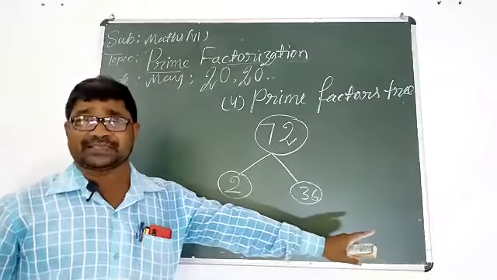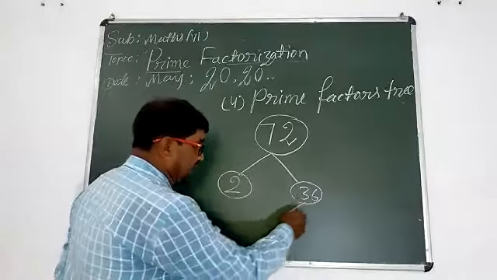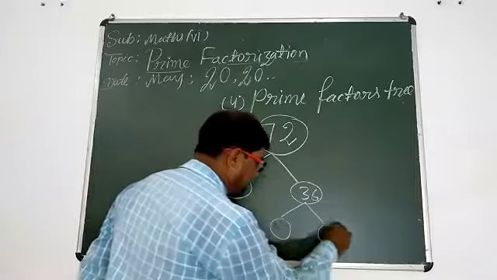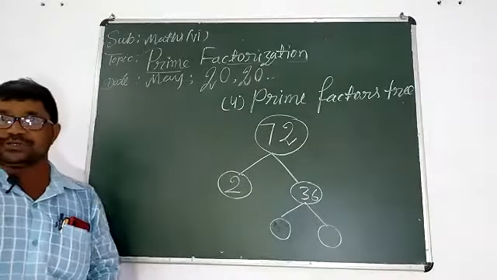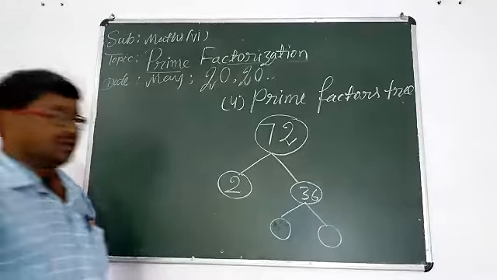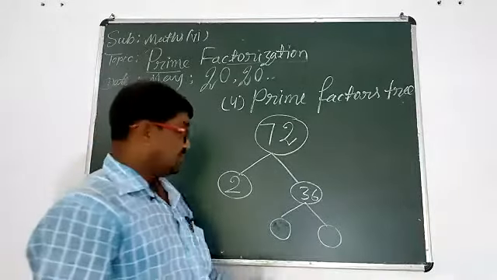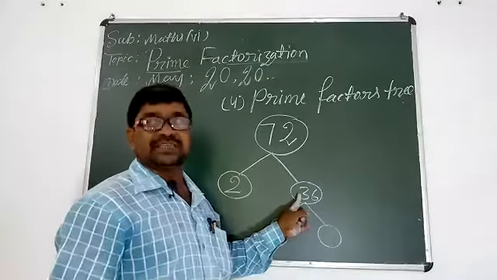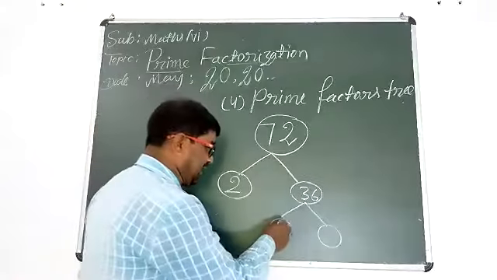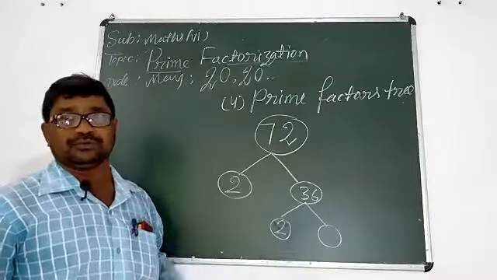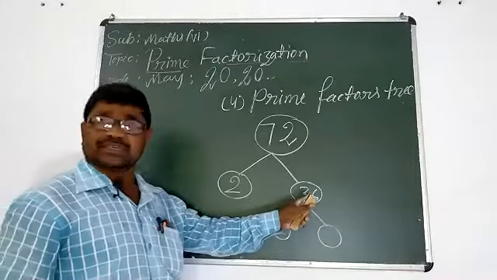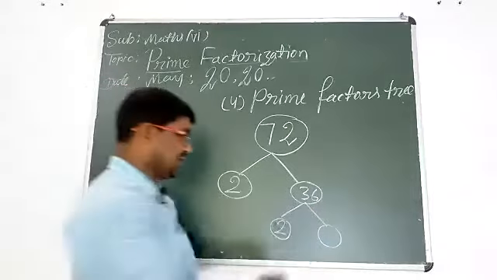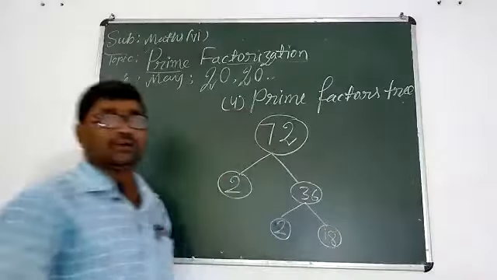So there are two branches from here. This is the first branch, this is the second branch. Now we think, is 36 divisible by 2? Yes, divisible. So first we write here 2. Now we divide this number by 2. 2 eighteens are 36. Now write here 18.